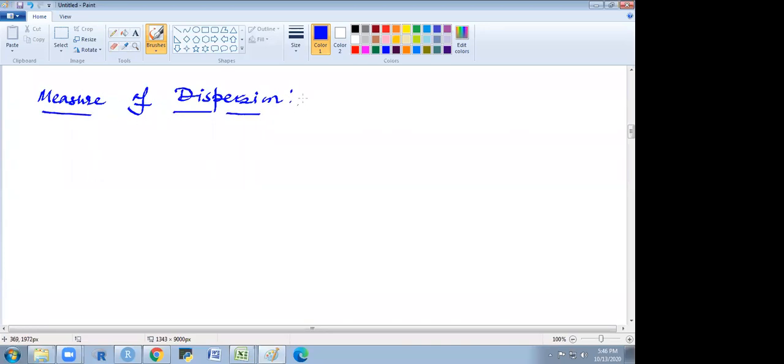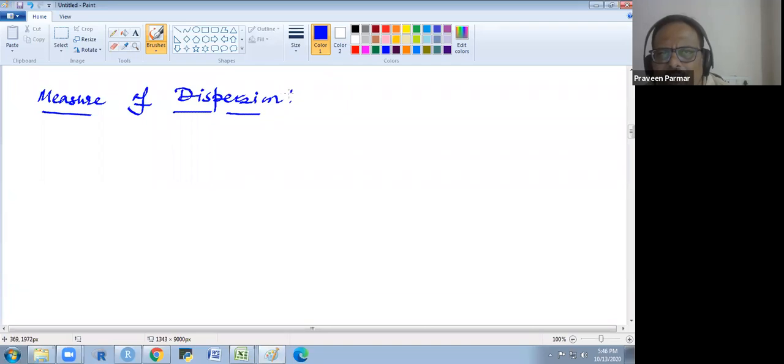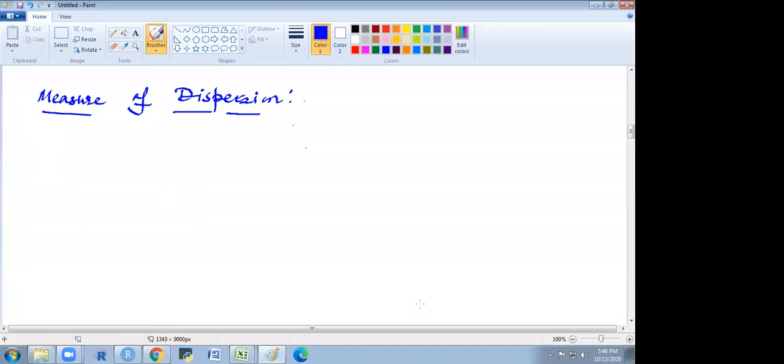Can somebody tell me what dispersion is? What does dispersion mean? A measure of spread or distribution of data. It means how much the data has been dispersed from the median, how far the data has spread away from the median.